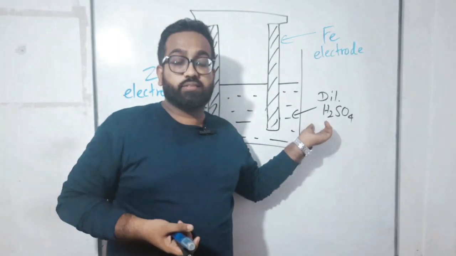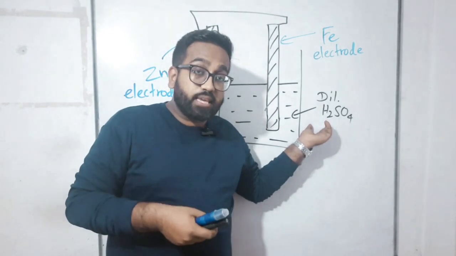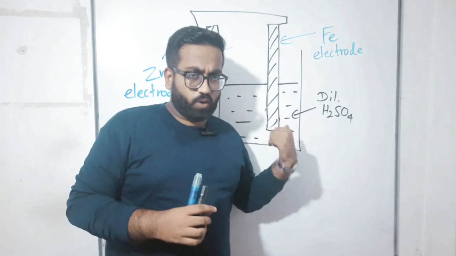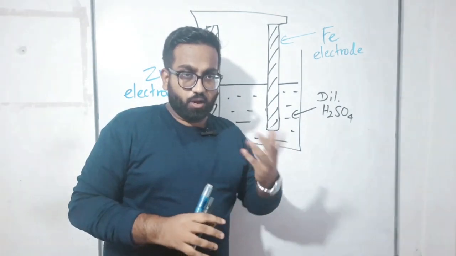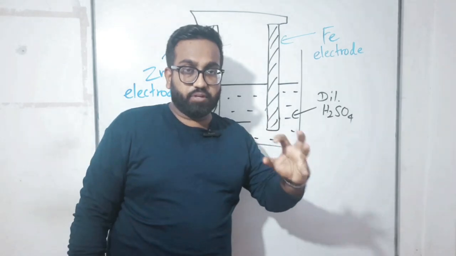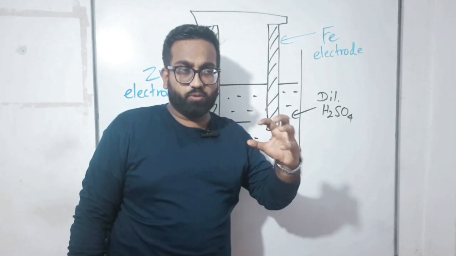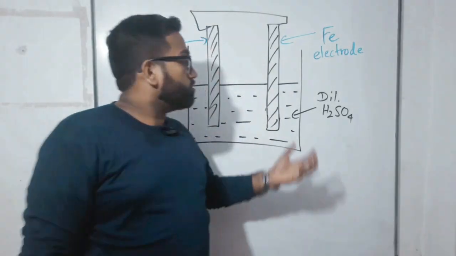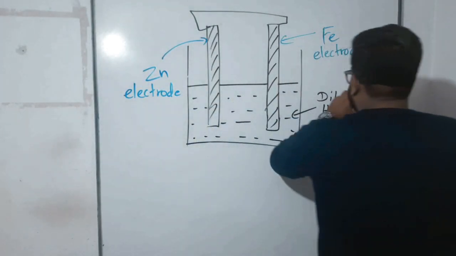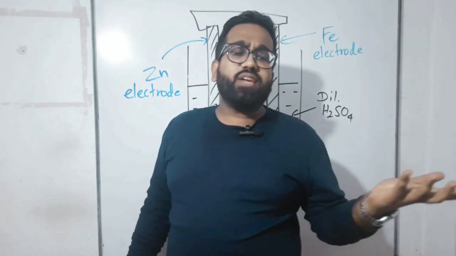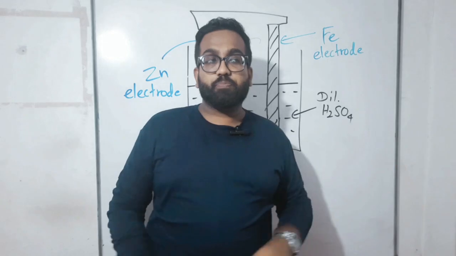H2SO4, HCl and HNO3: what is H2SO4? Sulfuric. What is HCl? Hydrochloric. What is HNO3? Nitric. All are known as the powerful acids in our school lab, the strong acids. So children, here we are using a diluted one. Diluted means we should add water. Why are we adding water there?